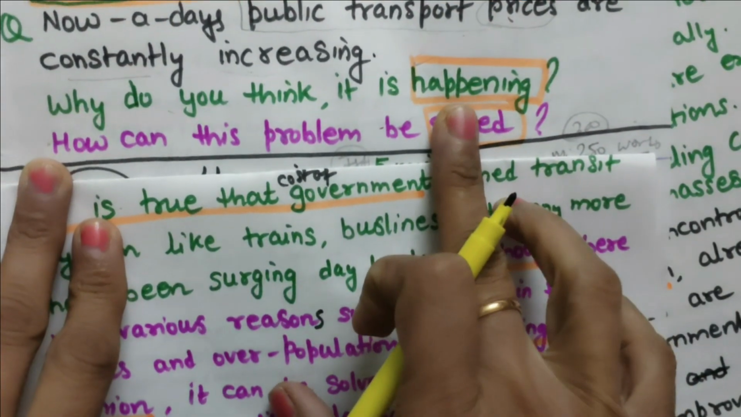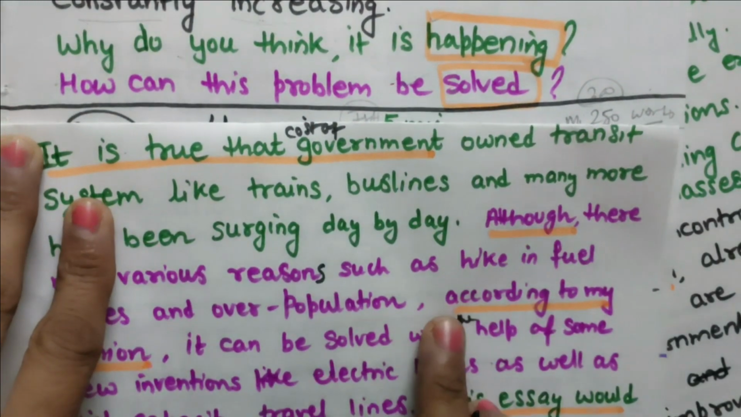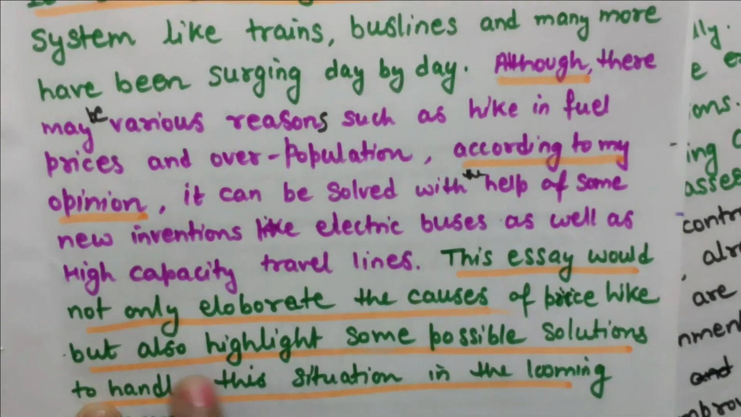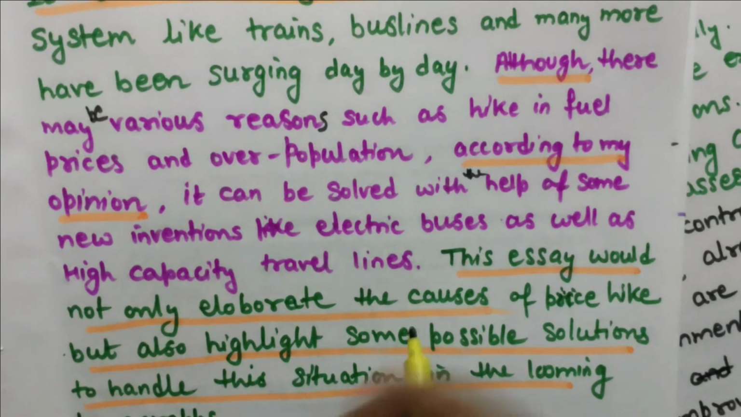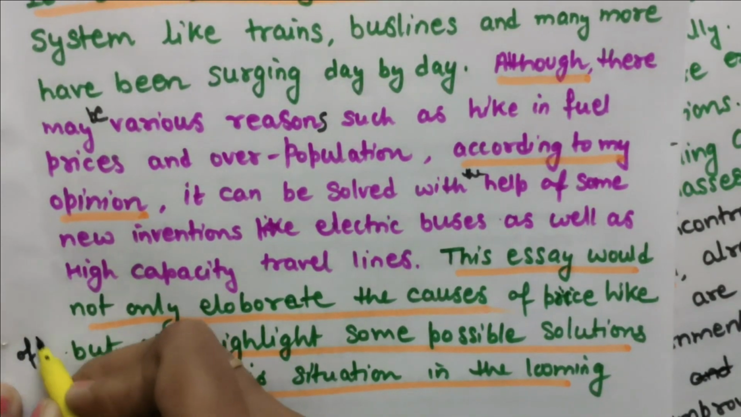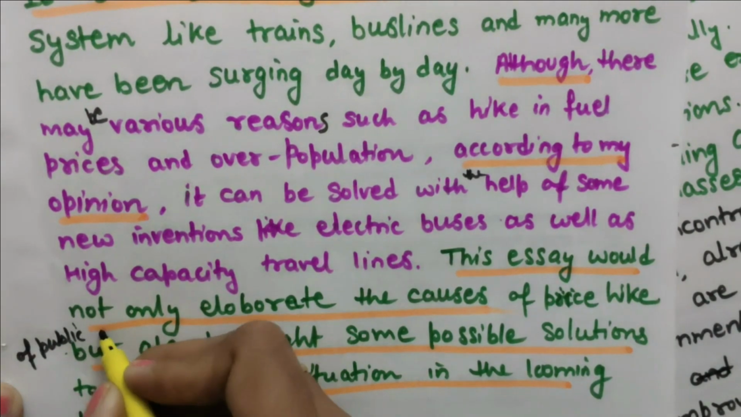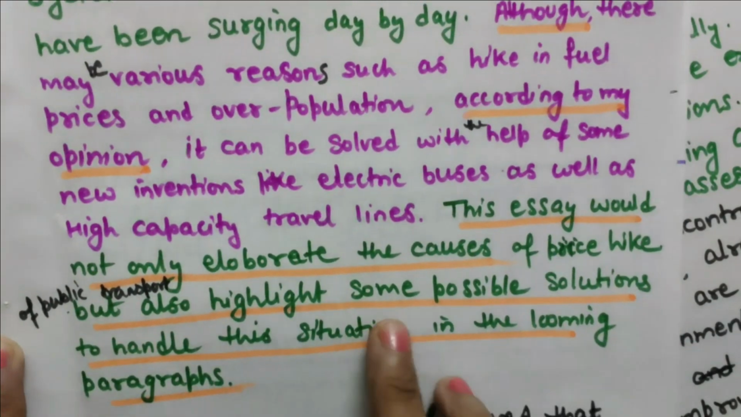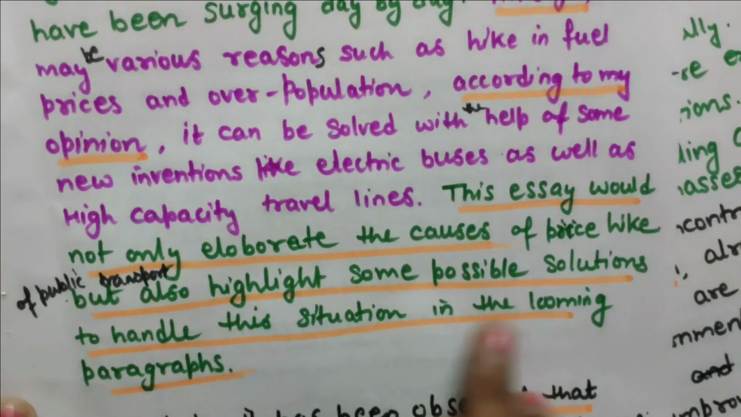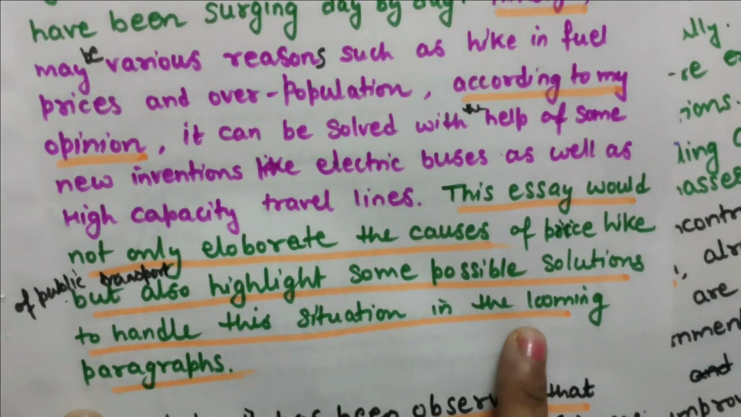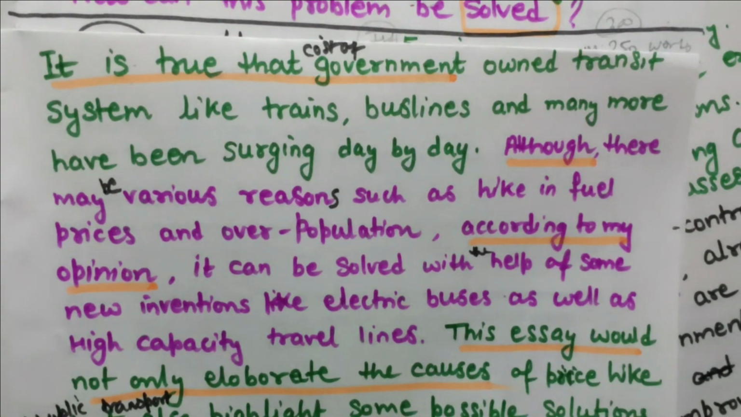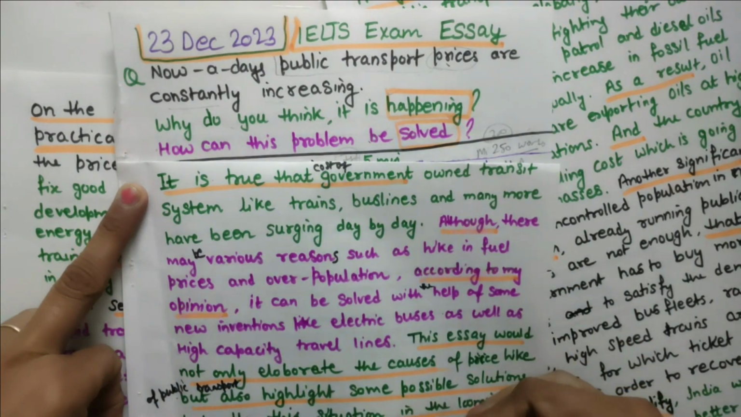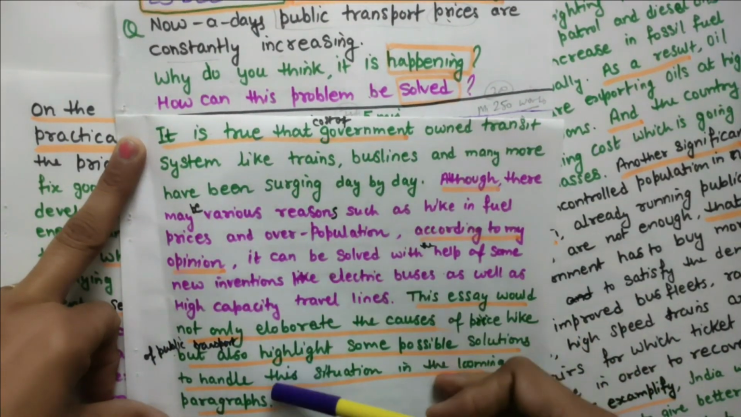This is 2-part, like we are doing in advantages, disadvantages, with this sentence structure. So this essay would not only elaborate the causes of price hike, but also the price hike of public transport. Please write down the topic here, public transport. It is important to write a full sentence, but also highlight some possible solutions to handle this situation in the looming paragraphs. In the upcoming paragraphs you can write. So see this, my introduction. This is the question statement and this is my introduction. See this, from here to here, this is my introduction.